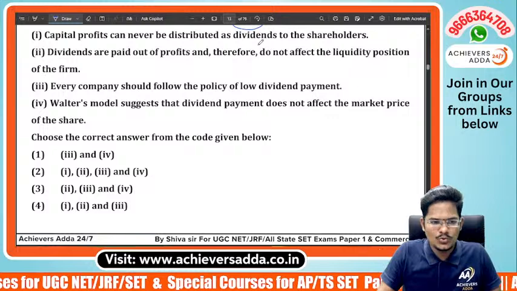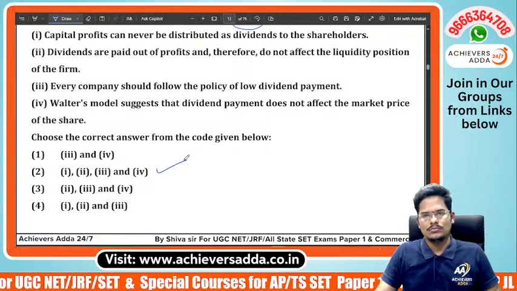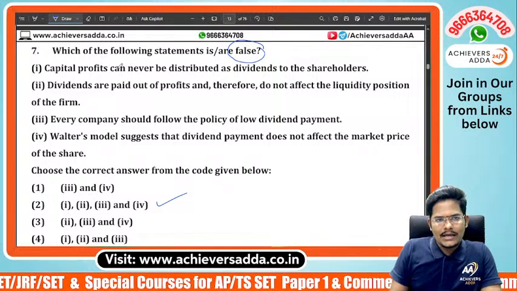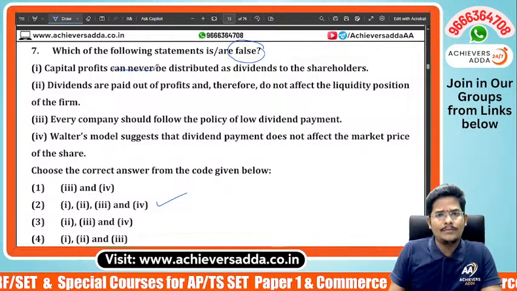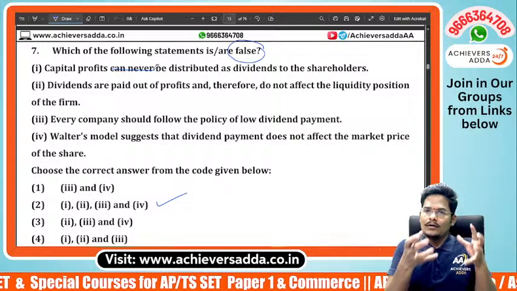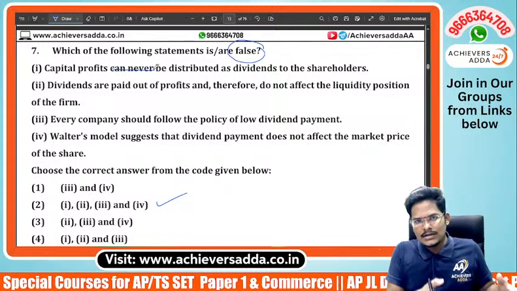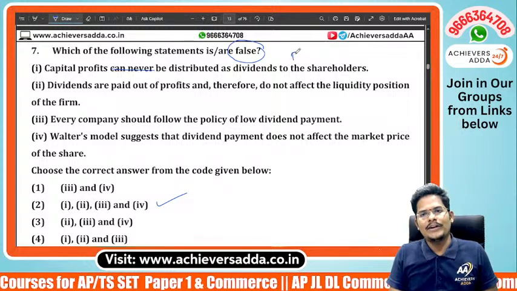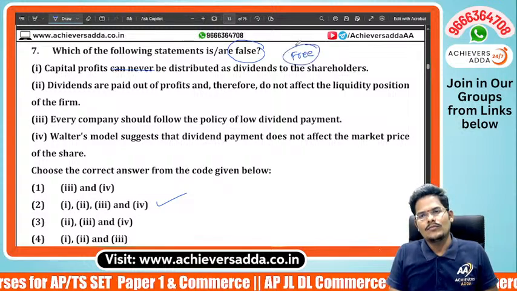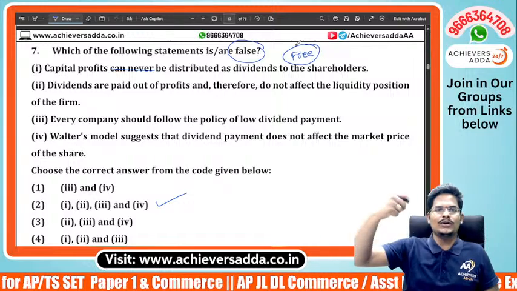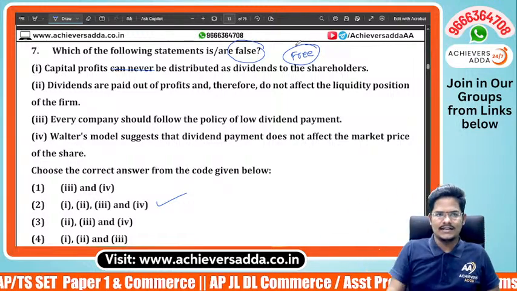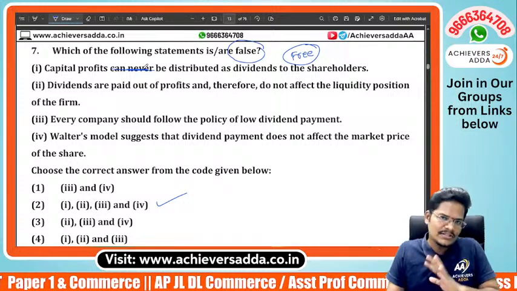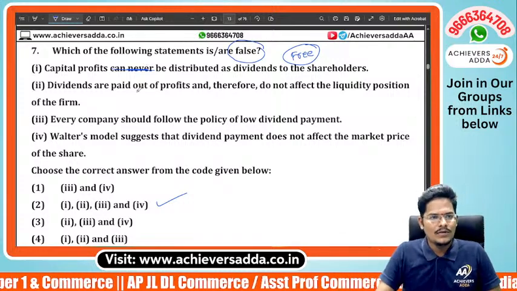Answer is option 2. Why is it 2? Why are all false statements? Why? Capital profit can never be, they are saying. Capital profits are the ones which will be distributed as a dividend. Free profits are eligible to declare or distribute as a dividend generally. So they are saying never and ever. Who said never and ever? Which is wrong or false.